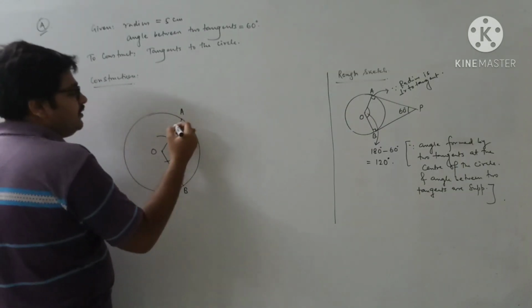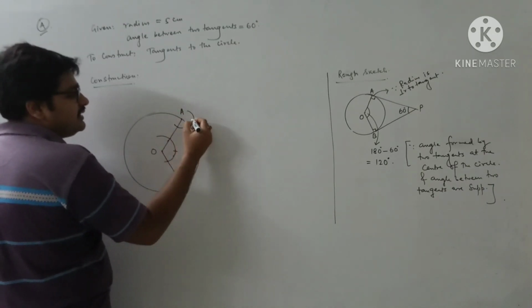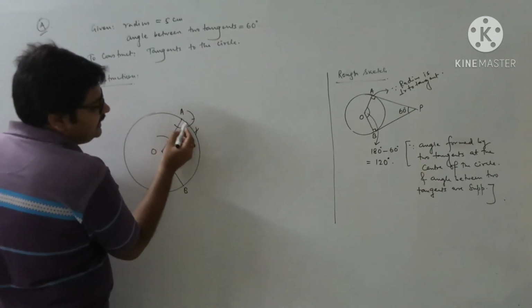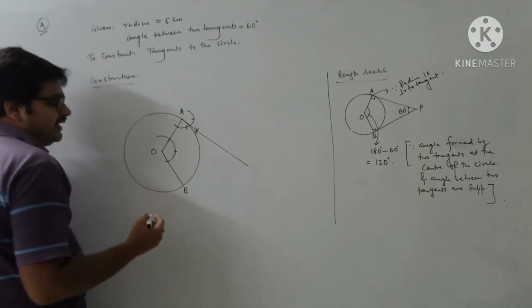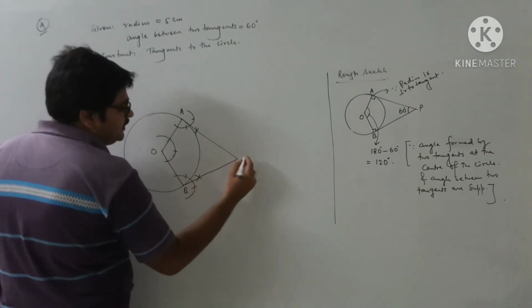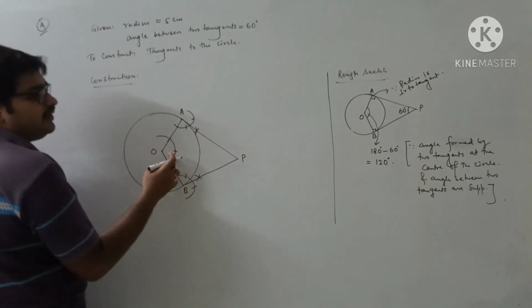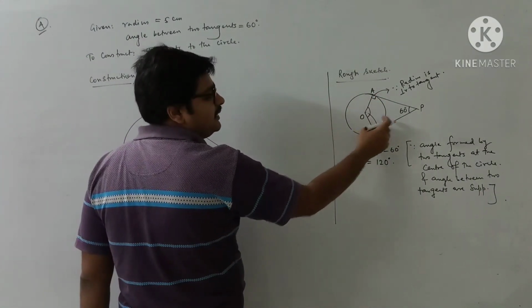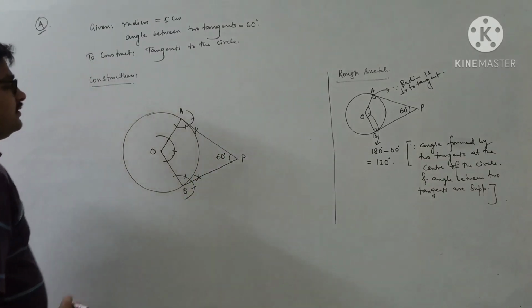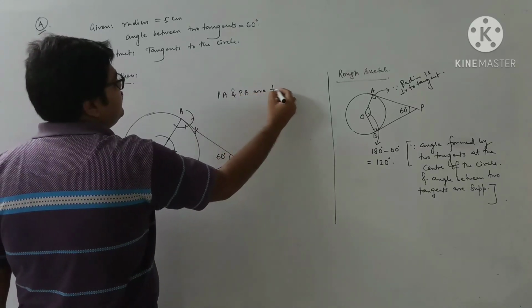Now at the point A, we draw 90 degrees. You know the procedure for 90 degrees. First of all, putting here, first arc, second arc, here also putting here also. How to draw 90 degrees, that procedure I don't want to explain again. So they will intersect at some point. That point is P. Because this is 90, this is 90, and this is 120, these three things you have followed, so this will come automatically to 60 degrees. So this angle is 60 degrees. So what do you write here? PA and PB are tangents.